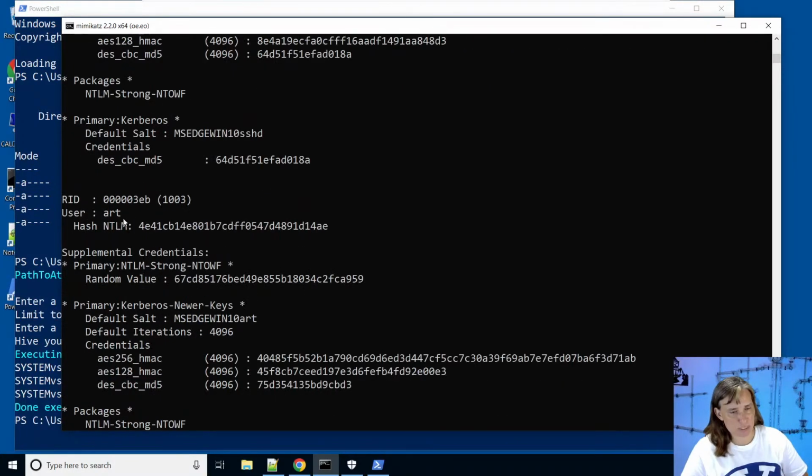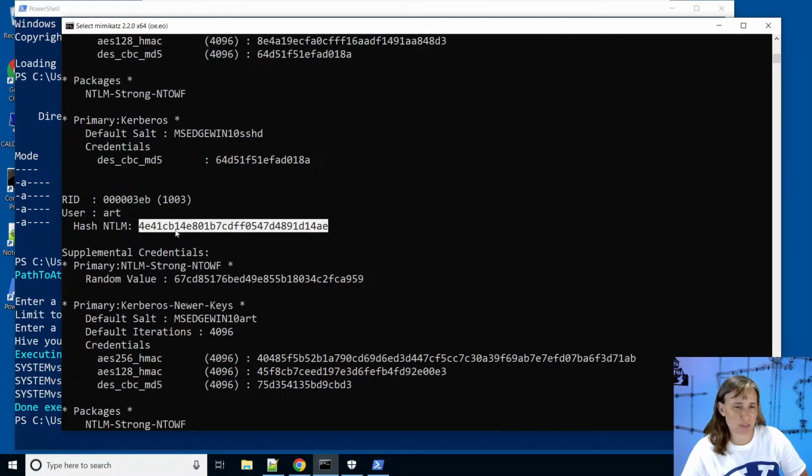Our current user is the art user, and this is the NTLM hash of the art user password. So in some of my previous atomic spotlights, I showed how we could take these hashes online and put them in an online password cracker and potentially recover the original password if that's in the online cracker's database. We could put it on our own cracking tool to try and guess that password. But in fact, in Windows, if you have the password hash, in most cases, that's enough to use as is.